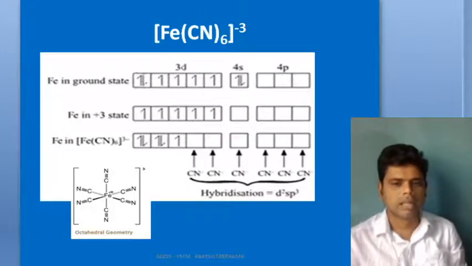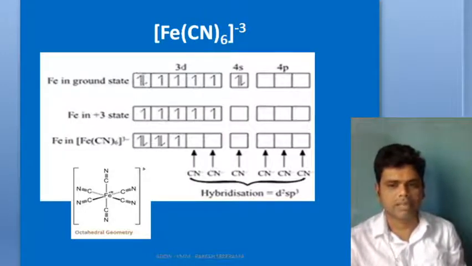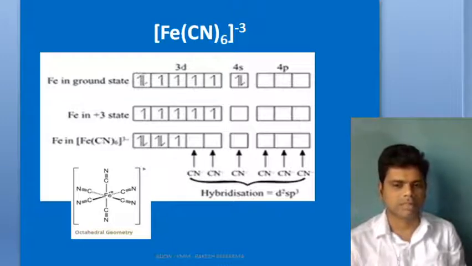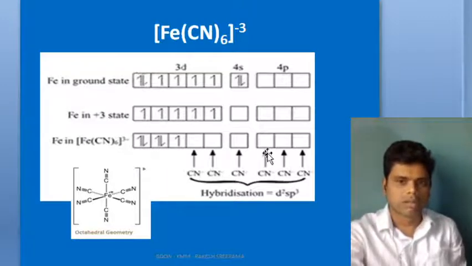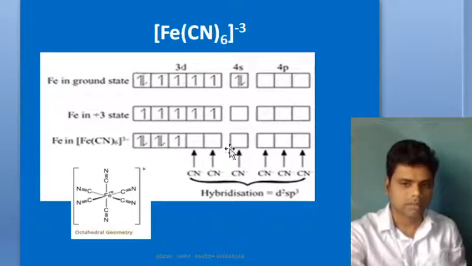Here, iron in ground state is having 3d with 6 electrons, 4s with 2 electrons. Fe plus 3 lost 3 electrons, making it 3d5 configuration with 5 unpaired electrons. Now, when cyanide is approaching, against Hund's rule, all these 5 electrons will pair up. How many pairs are possible? 2 pairs and one single unpaired electron. And now, 2 d orbitals are available, 1 s, 3 p orbitals: d2sp3.